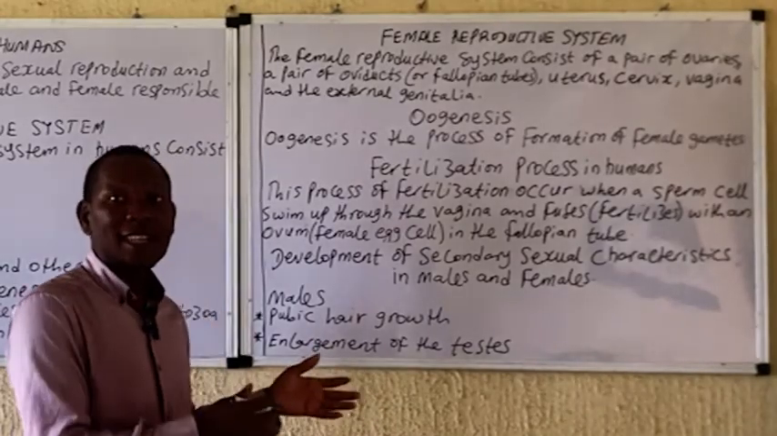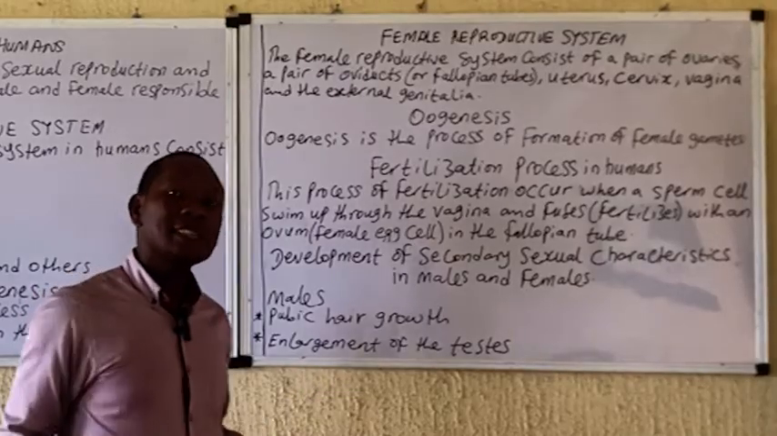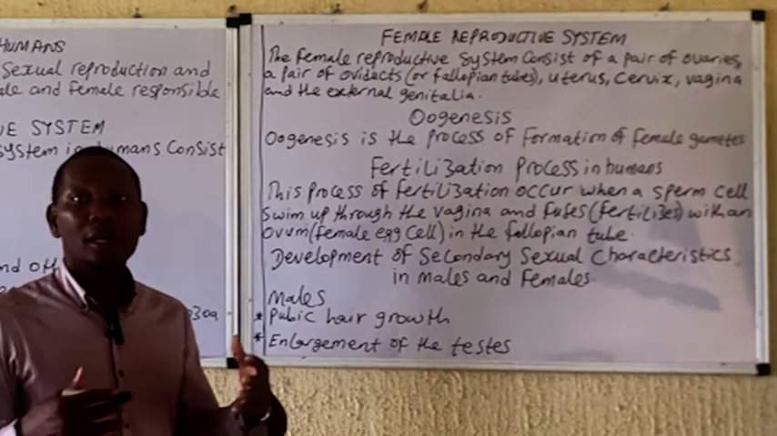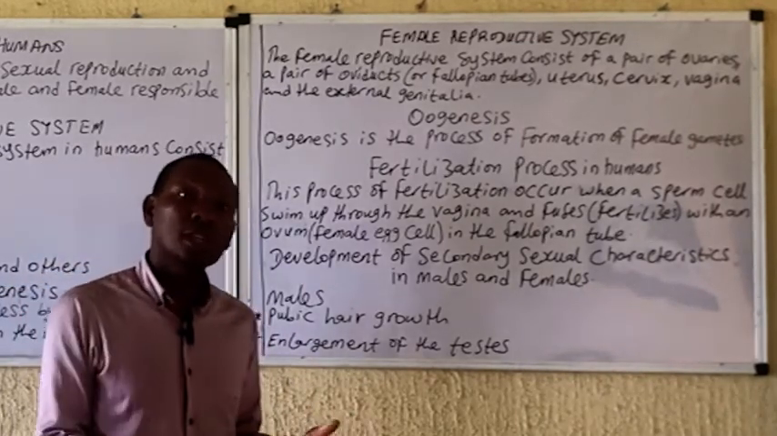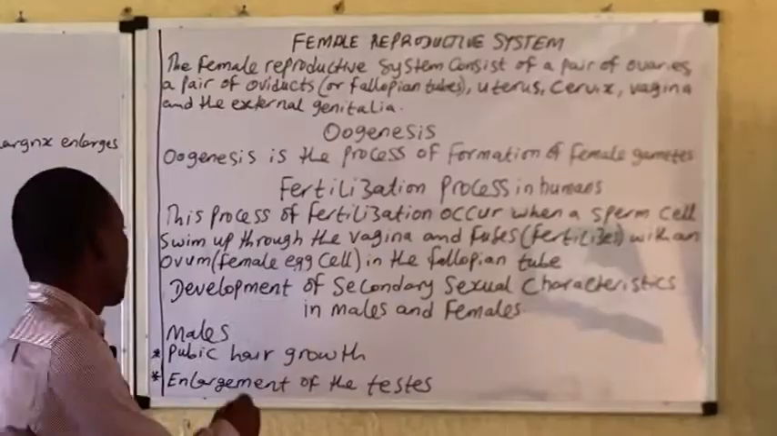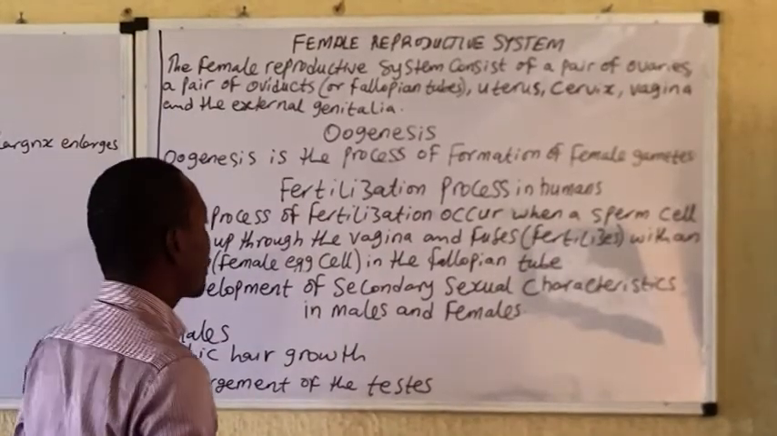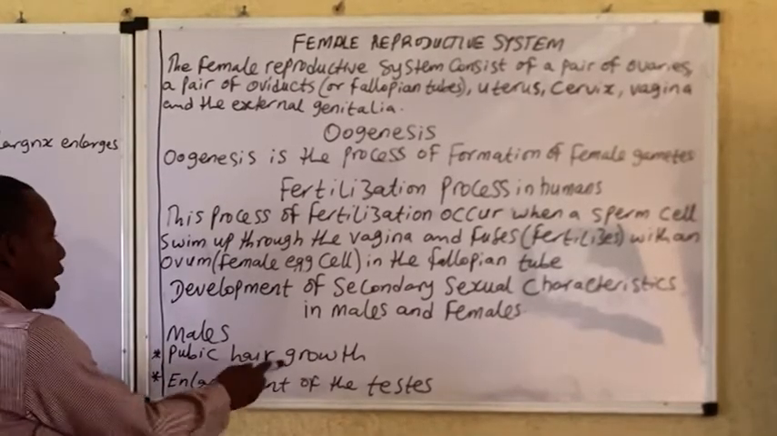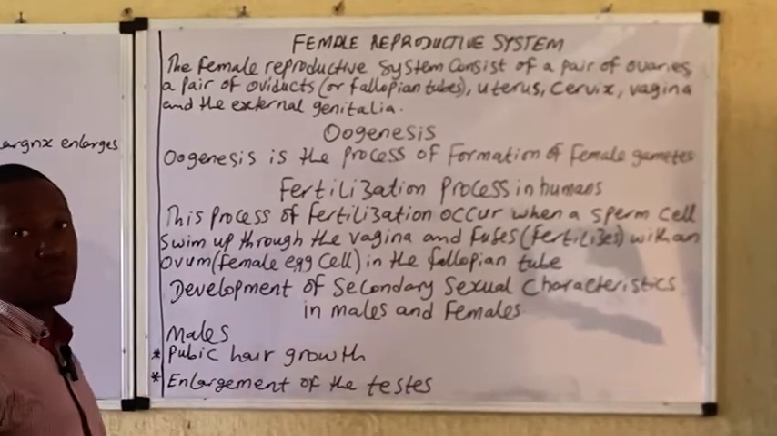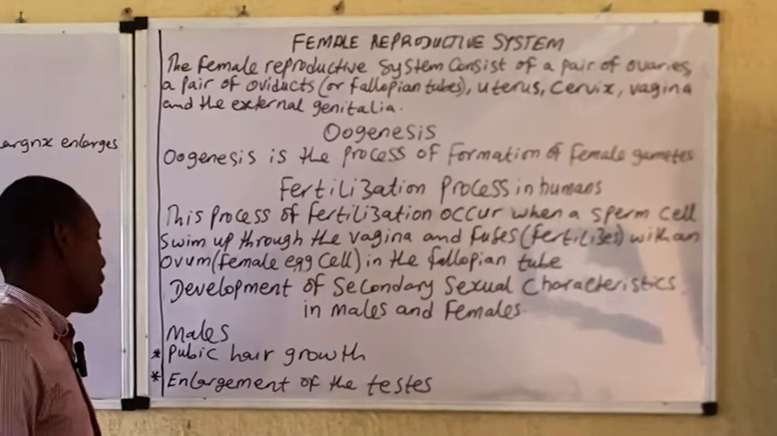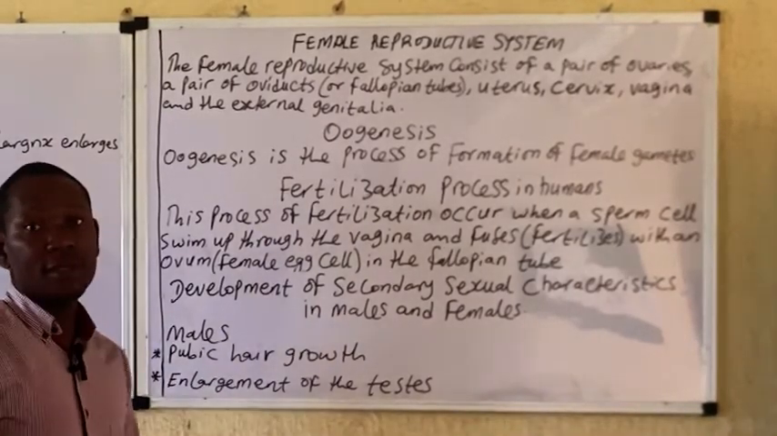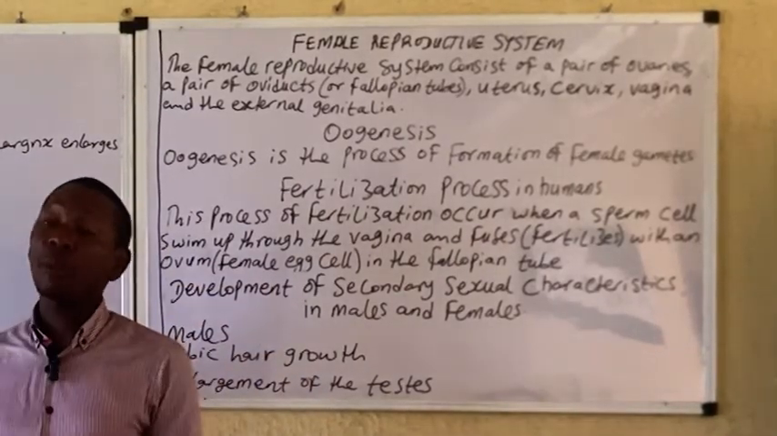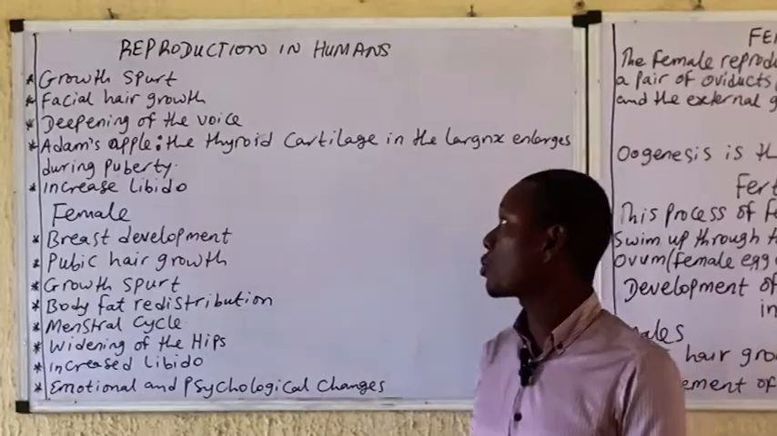After that, the fertilized zygote is implanted into the uterus, which continues the normal growth process, which will be discussed in a later video. Development of secondary sexual characteristics in male and female. Let's take a look at the male first. I have the pubic hair growth. This is usually associated with both male and female. The enlargement of the testes, definitely the reproductive organ for producing spermatozoa, will become functional and producing what? Spermatozoa.